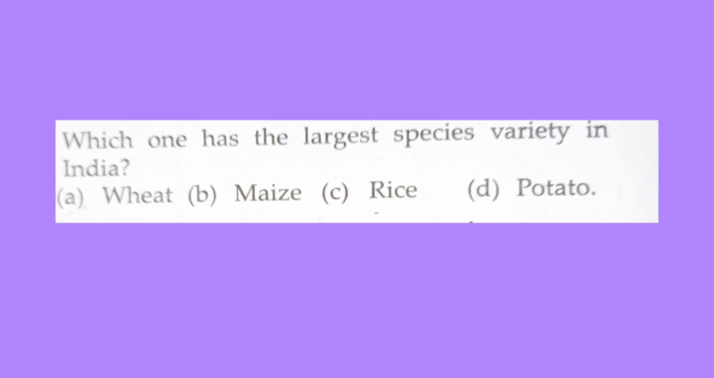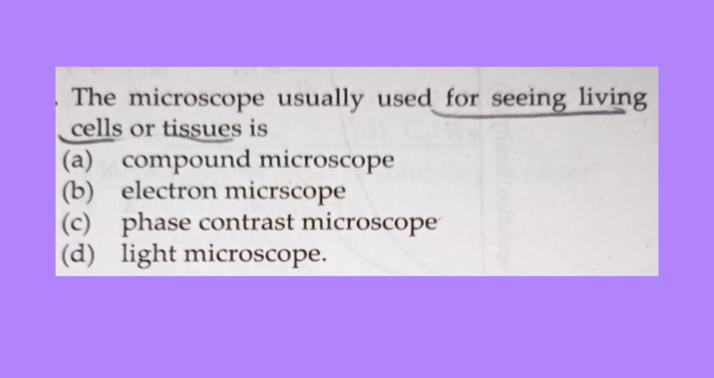And the next question is, which one has the largest species variety in India? So the correct answer is option C. Microscope usually used for seeing living cells or tissues is? So the correct answer is option C, that is phase contrast microscope.